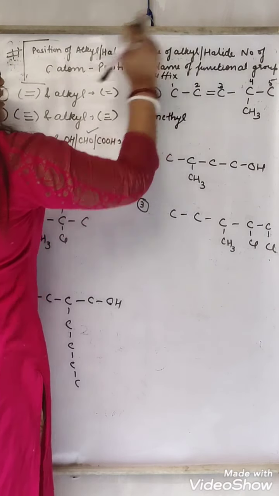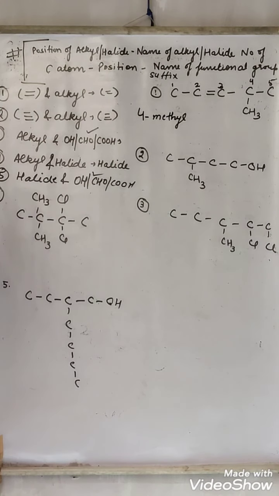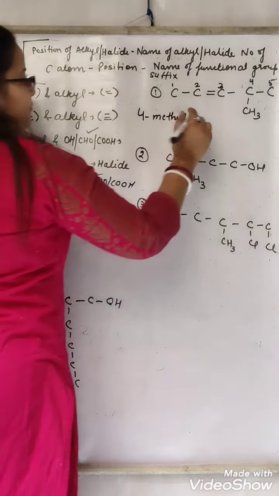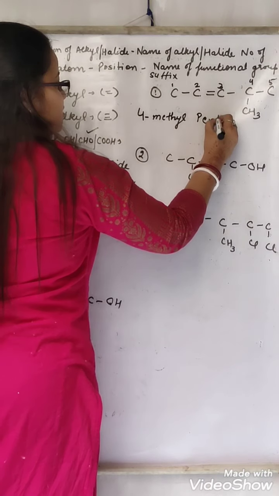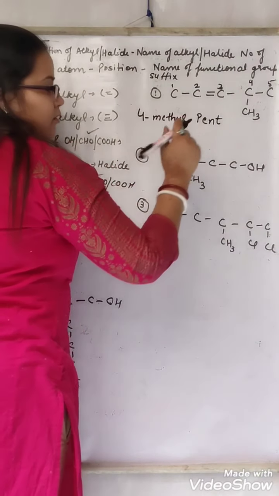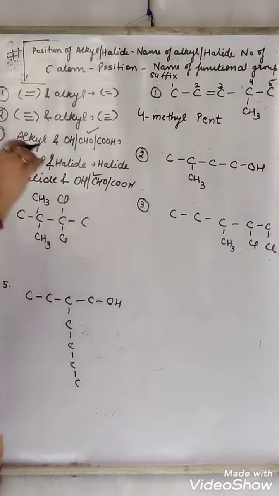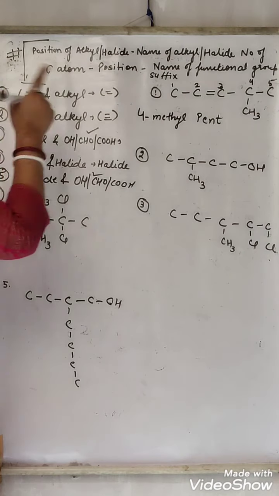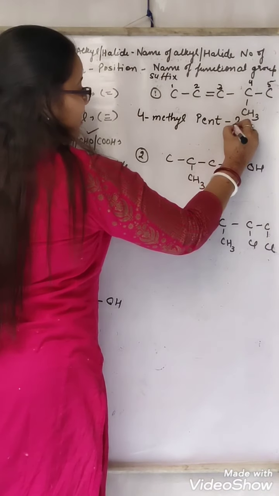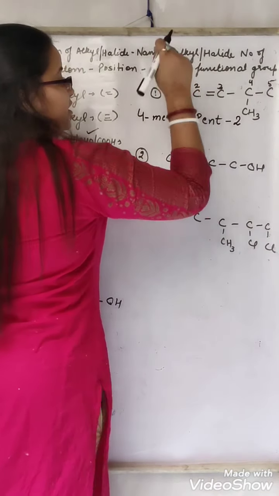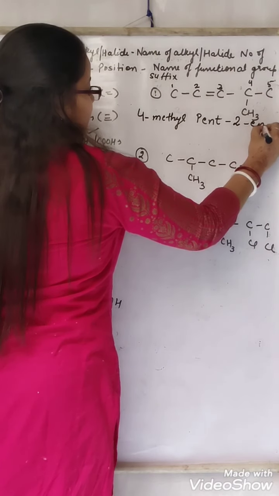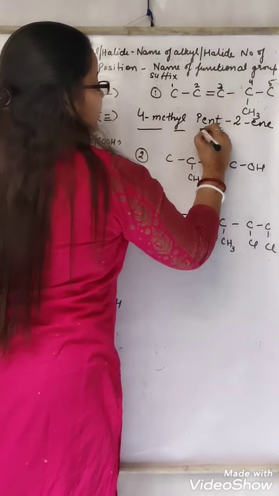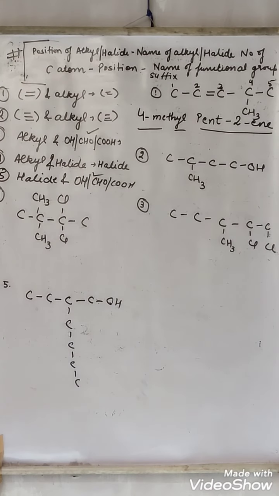Now name the number of carbon atoms. How many carbon atoms are there? 5. So it will be pent. Now a double bond is present, so we will not use "an". We will tell the position of that functional group, that is the double bond. At what position is the double bond present? Second position. What is the suffix of the double bond? "ene". So its name will be 4-methyl pent-2-ene.